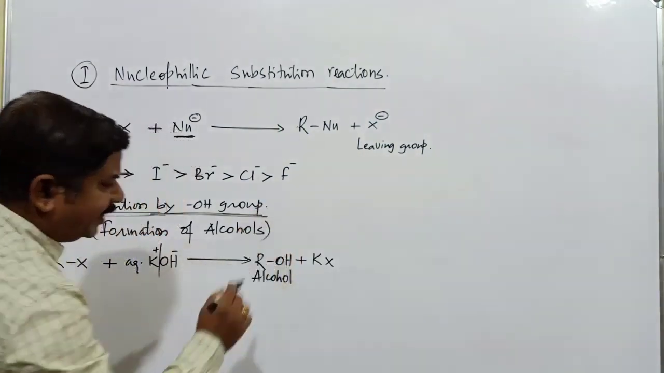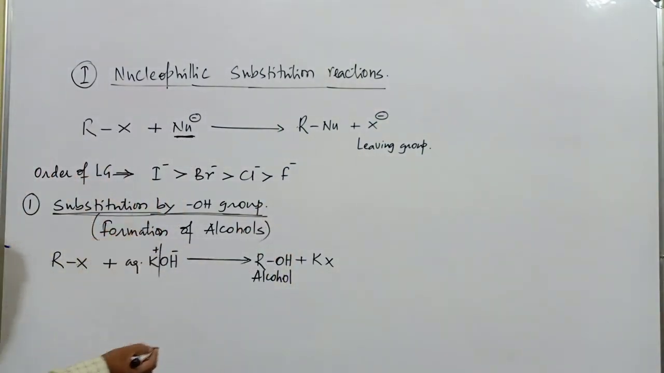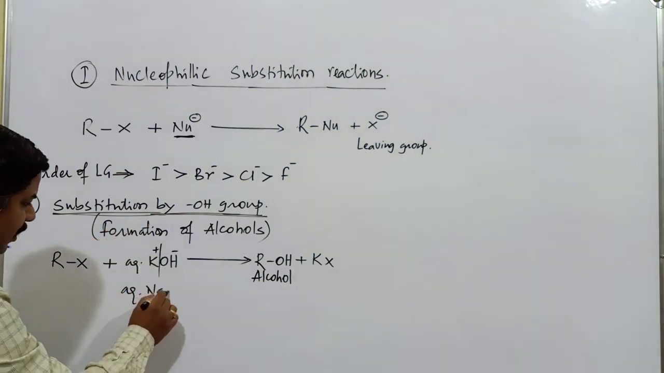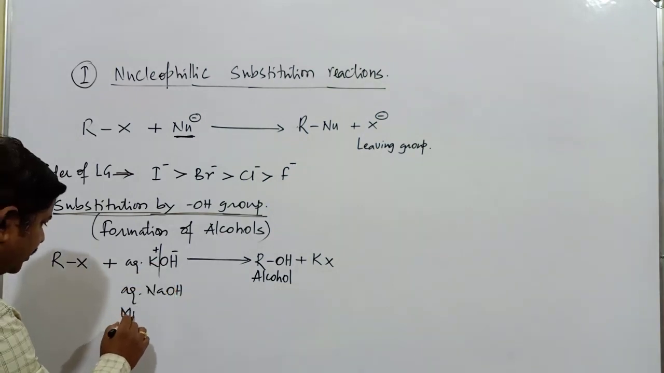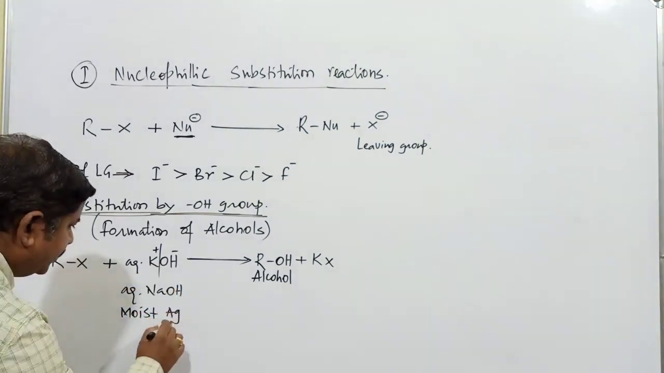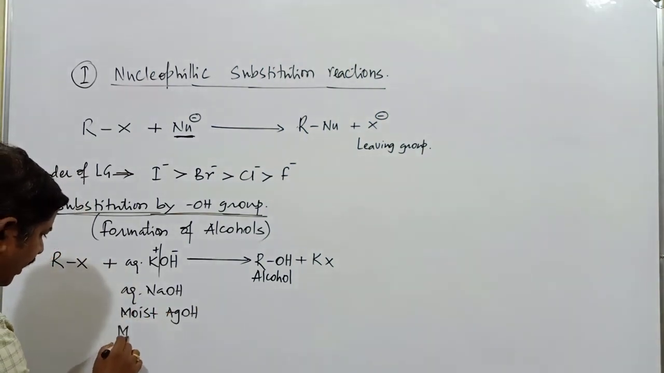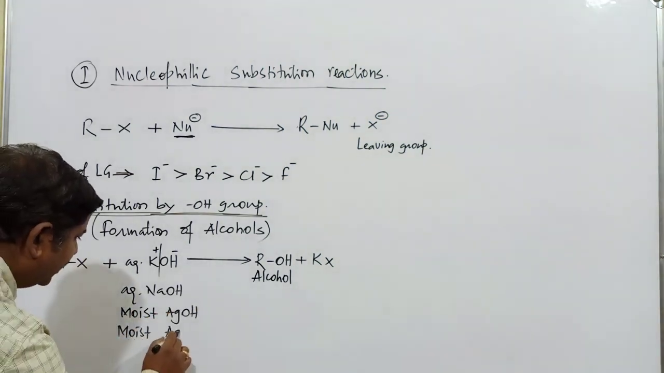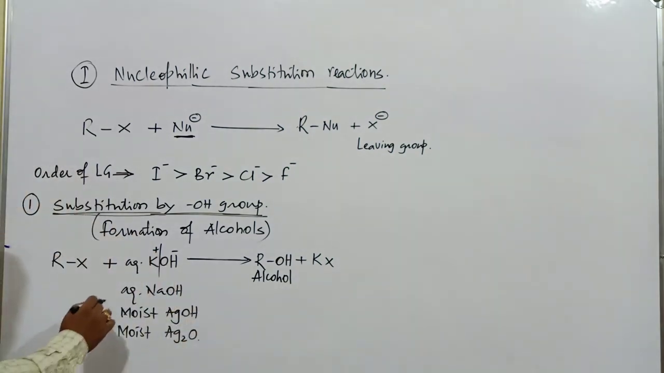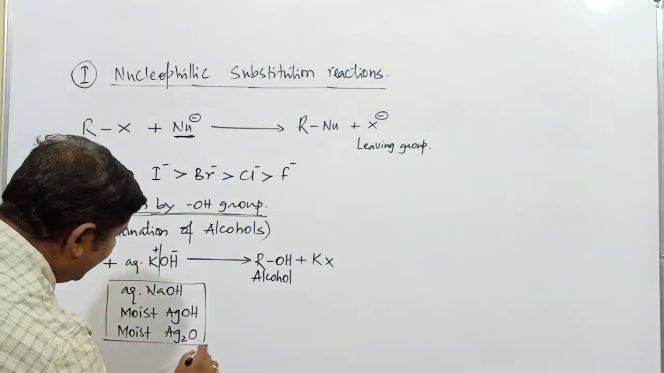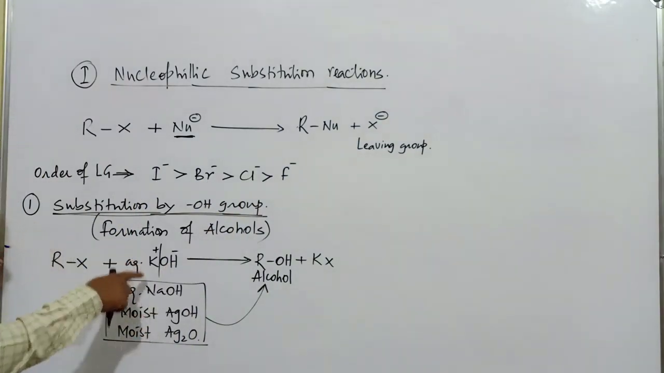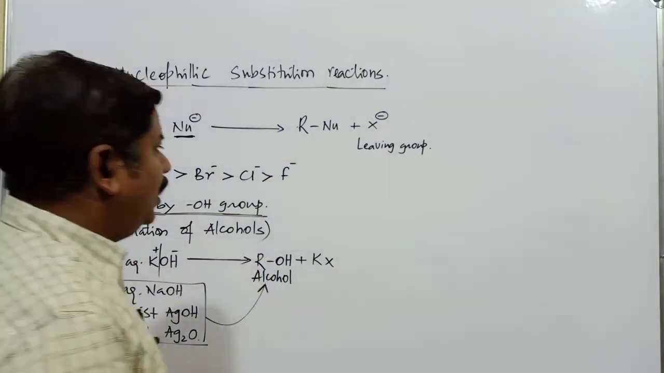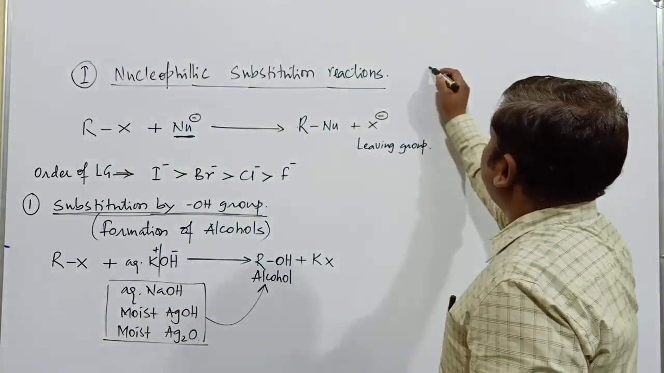The same type of reaction takes place in presence of some other reagents. You can take sodium hydroxide, aqueous sodium hydroxide, or moist AgOH, silver hydroxide, or we can start the reaction with moist Ag2O. In presence of all these reagents, the compound obtained is an alcohol. So when any alkyl halide is treated with any of these reagents, the compound obtained is going to be an alcohol. We'll take some examples here.